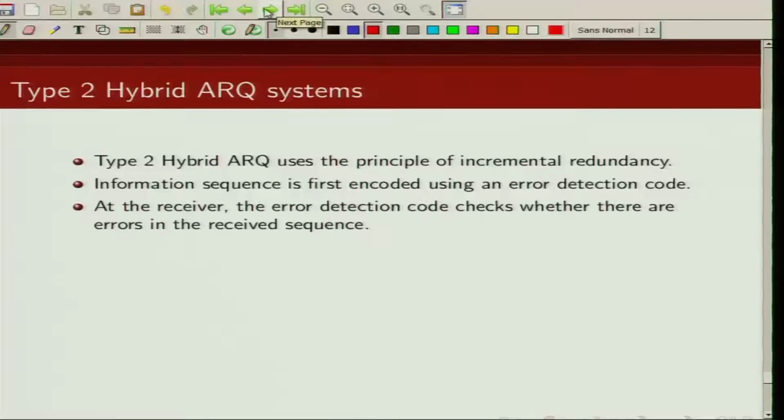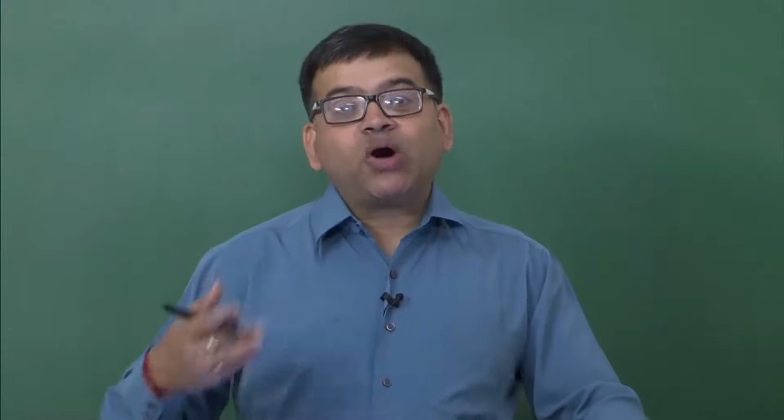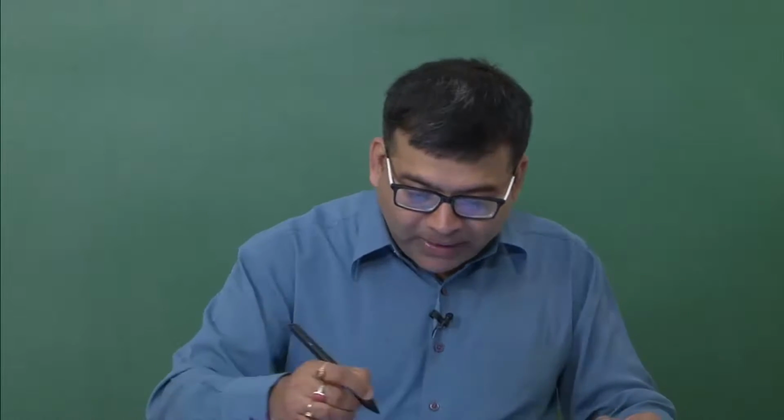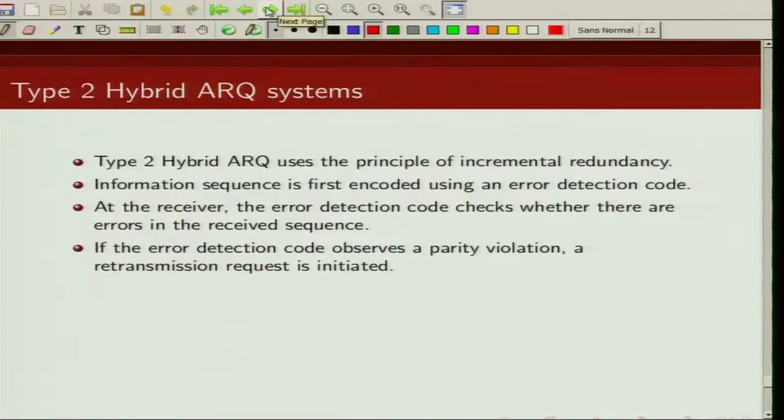If the error detecting code does not find any error, or it passes the parity check constraint checks, then the packet will be accepted. Otherwise the receiver is going to send a negative acknowledgement, and then the transmitter is going to send a new packet. And what is there in this new packet? That's where the difference lies.